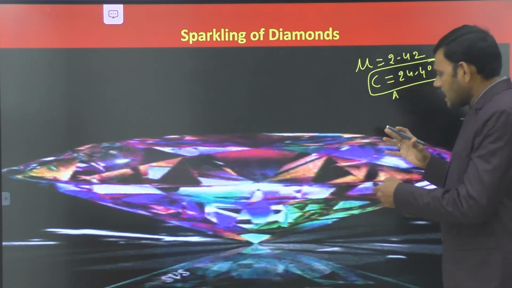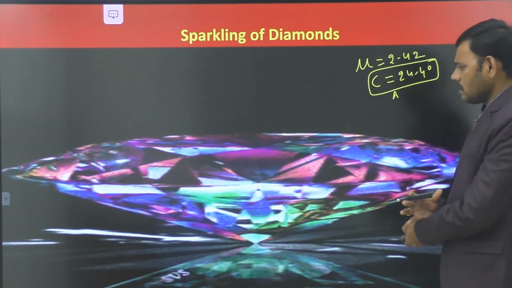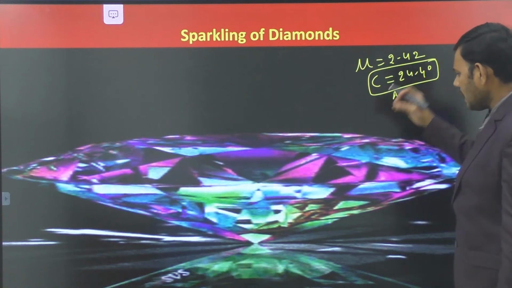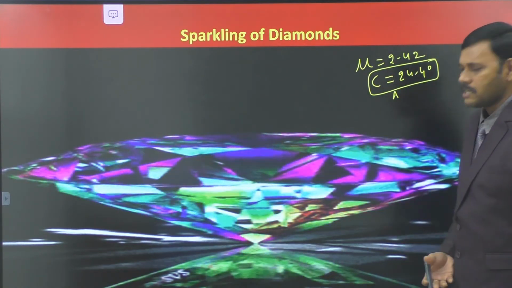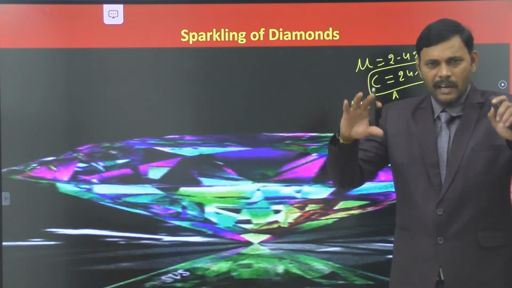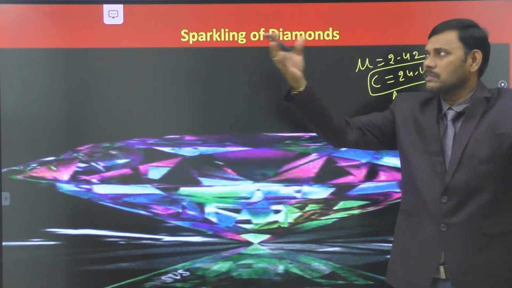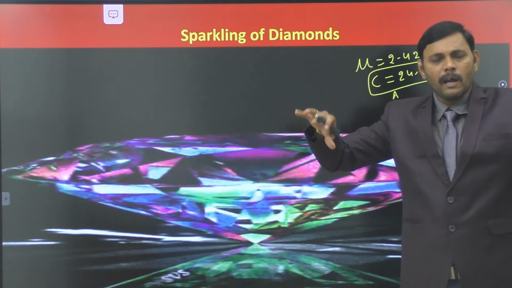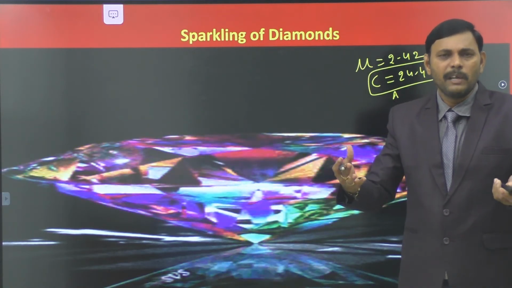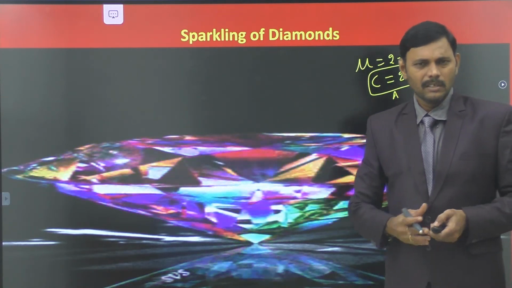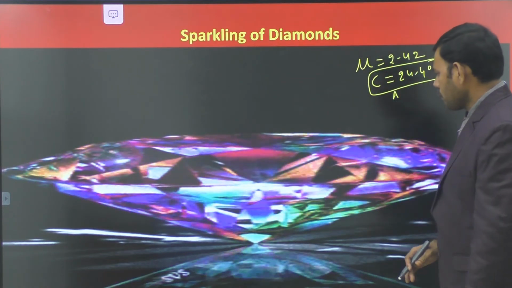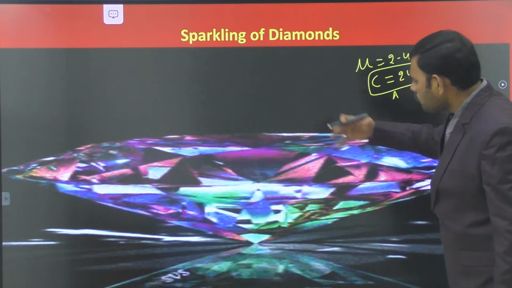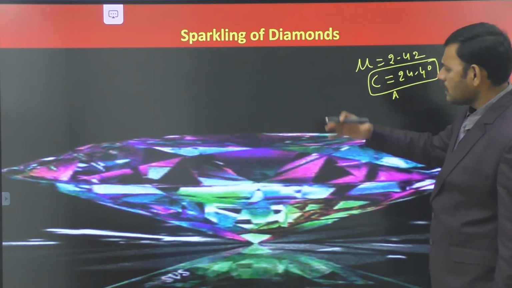Diamond is cut into different planes in a proper way, so that if any light enters the diamond, and diamond doesn't have its own light, the outside sources, such as sunlight or any light in the room, we have a lot of light in our room, and wherever we stand we have light coming from the sun. Any ordinary sunlight or light, once it enters the diamond, undergoes multiple total internal reflections.